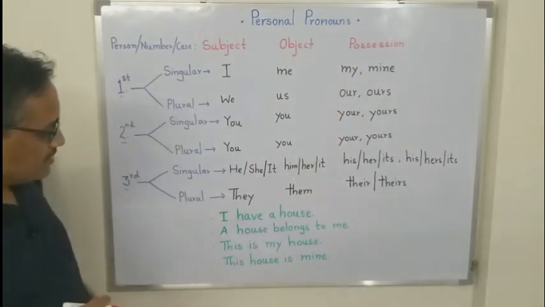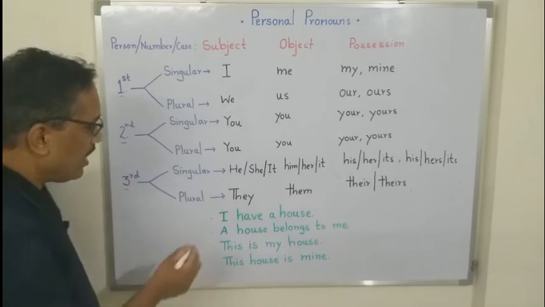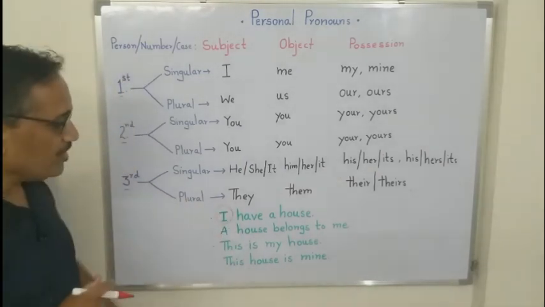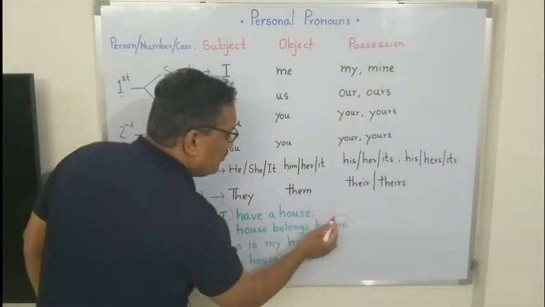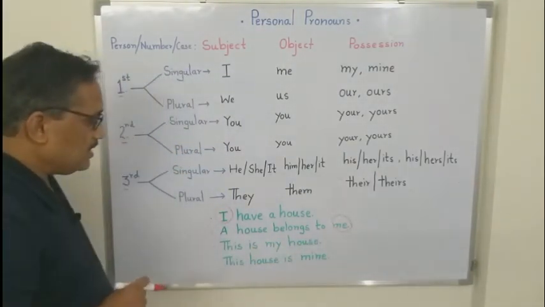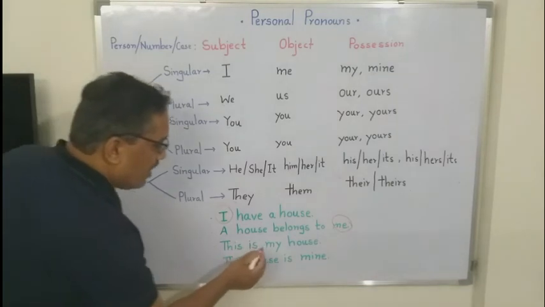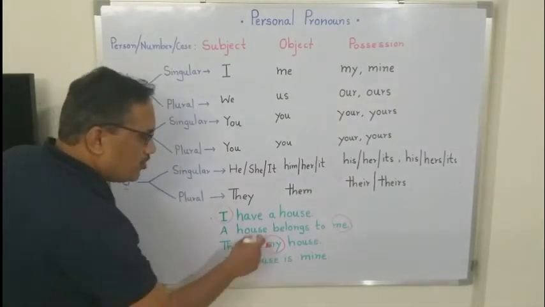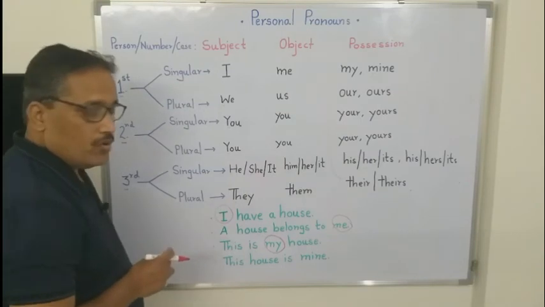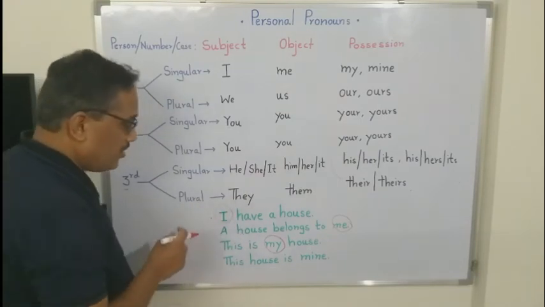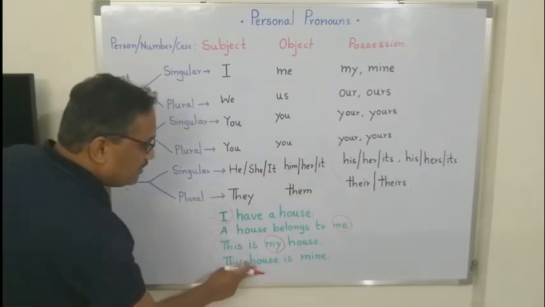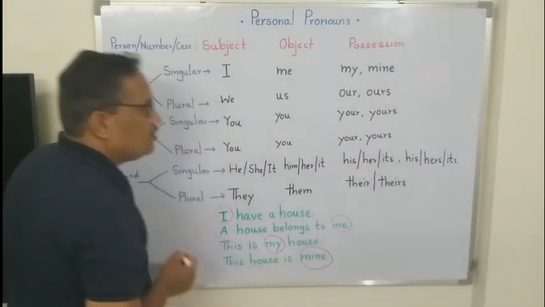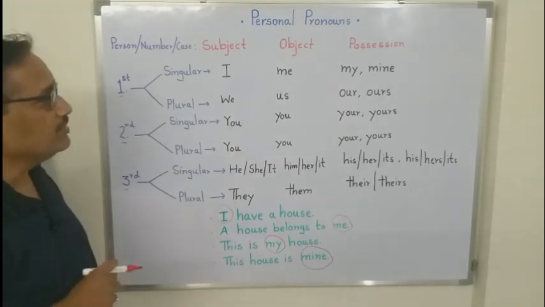Here are four sentences. I have a house. Here I is the subject of the sentence. A house belongs to me. Here me is the object of the sentence. This is my house. Here my denotes possession. If you do not want to follow a noun after possessive case, you can write this sentence: this house is mine, and use another possessive case, that is mine.